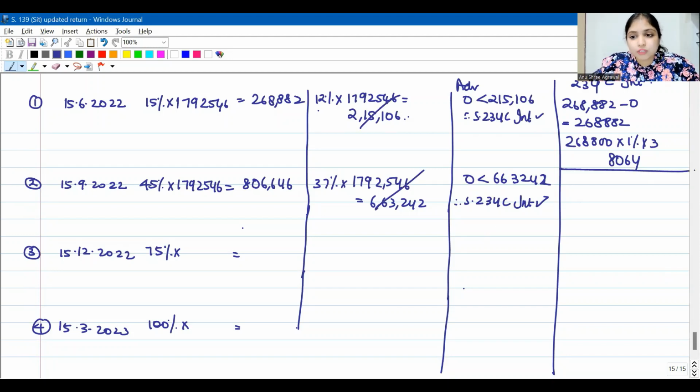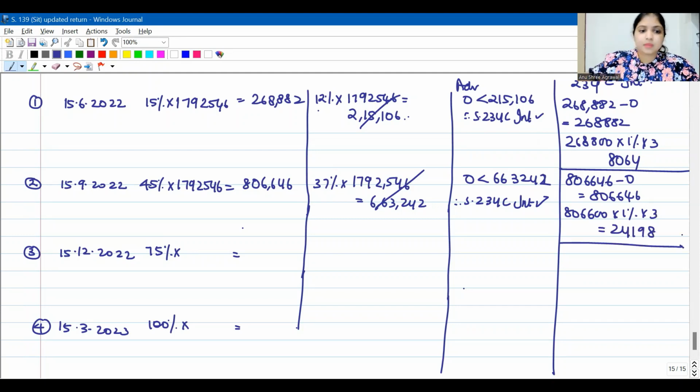How will I calculate 234C interest, guys? How much I should have paid? 8,06,646. How much I paid? Nothing. So what is the balance? 8,06,646. After rounding off to the earlier 100, 8,06,600 into 1% into 3. So this is going to be 24,198.